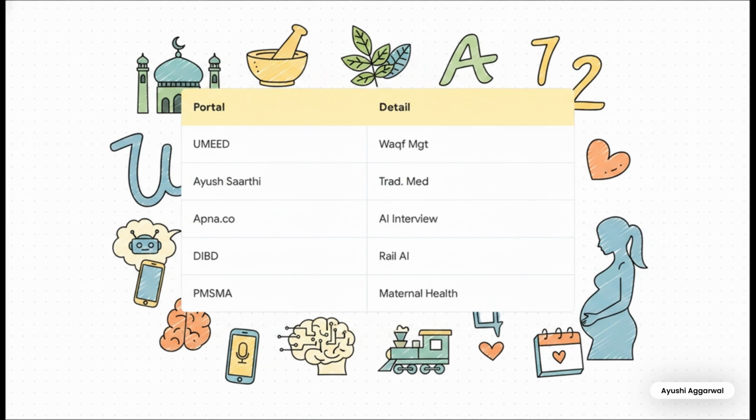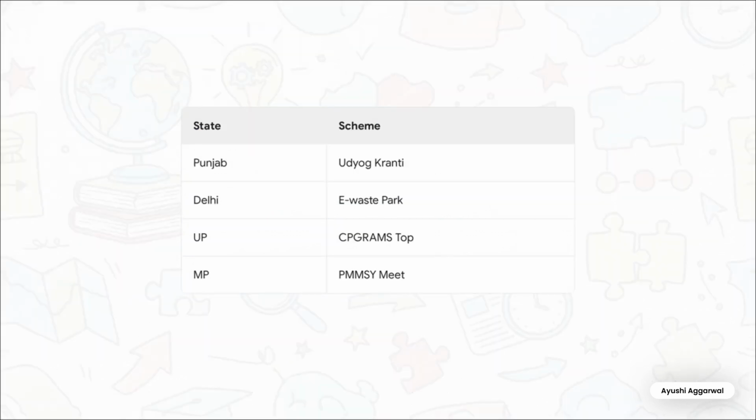एक छोटा सा mnemonic बनाते हैं. U for UMeet and Waqf, A for Ayush and medicine. Direct association makes it so much easier. Let's zoom into state-level schemes. Punjab's CM Bhagwant Mann launched Udyog Kranti on June 10th, featuring a 45-day deemed approval for industries, a real game-changer.